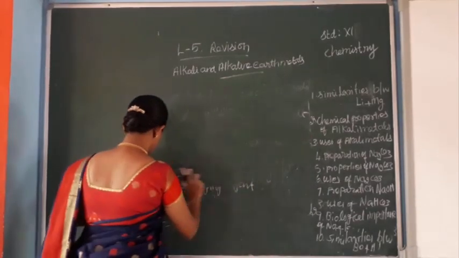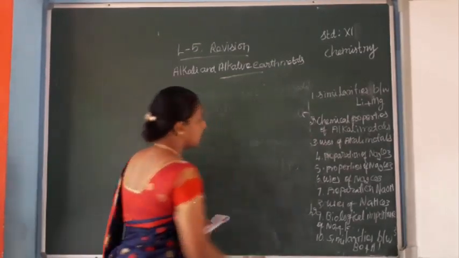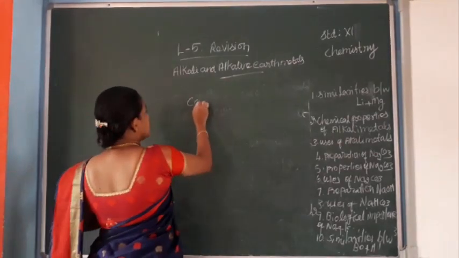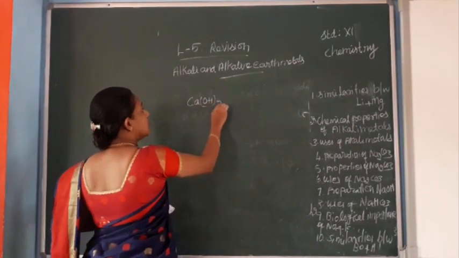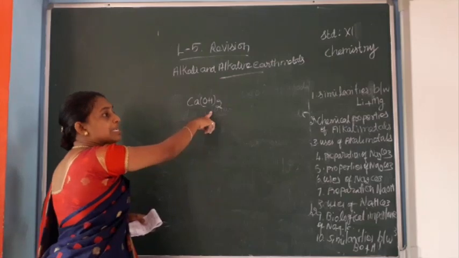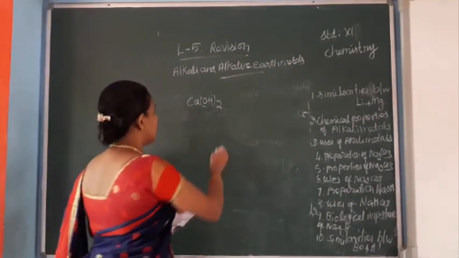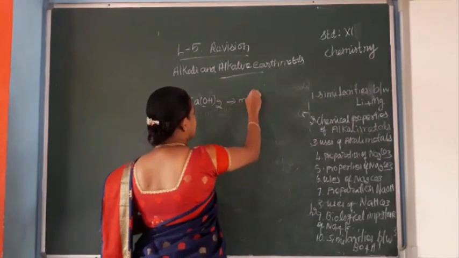Next, preparation of slaked lime. Calcium hydroxide, common name slaked lime or milk of lime.